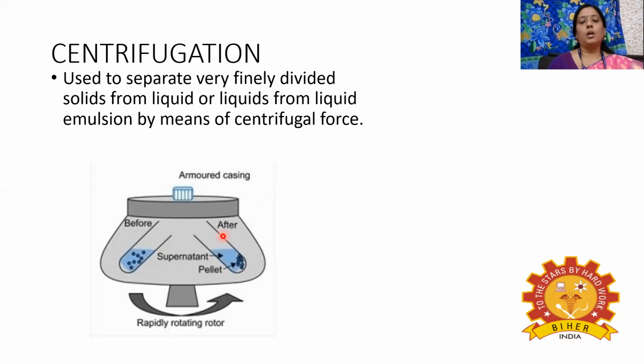Once it touches the wall, due to gravity it comes down, so that all the solid particles are deposited or settled at the bottom of the centrifuge. Only the supernatant, which is the liquid, will be present at the top. So this is how we can separate the solid-liquid mixture. This mainly operates on the principle of centrifugal force.